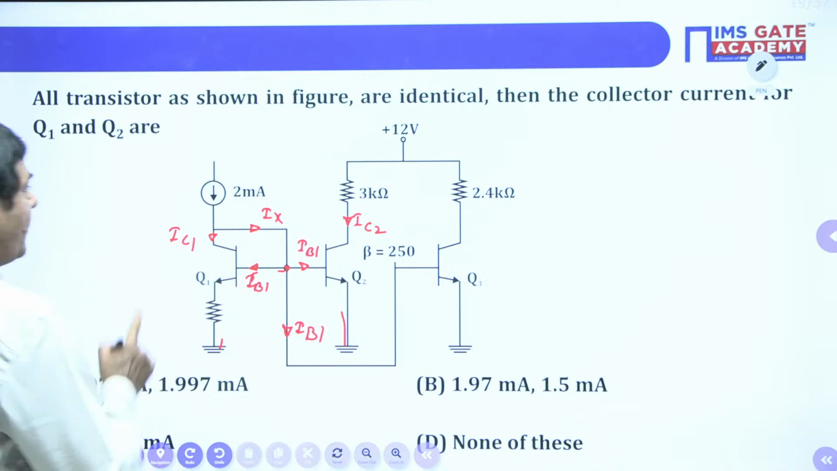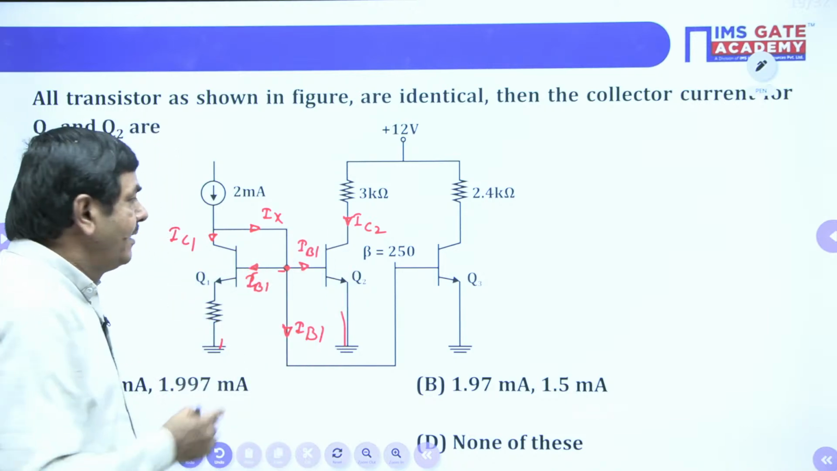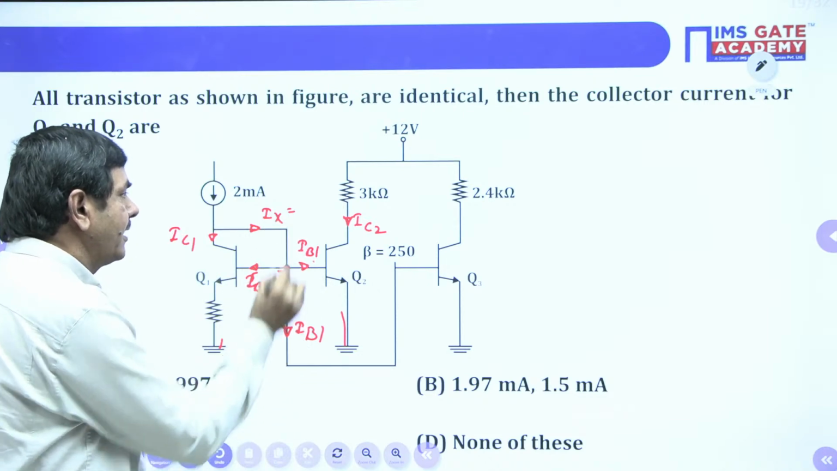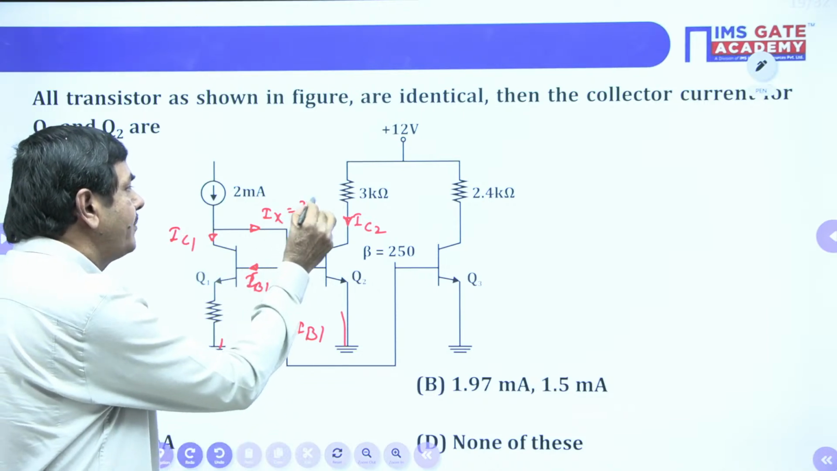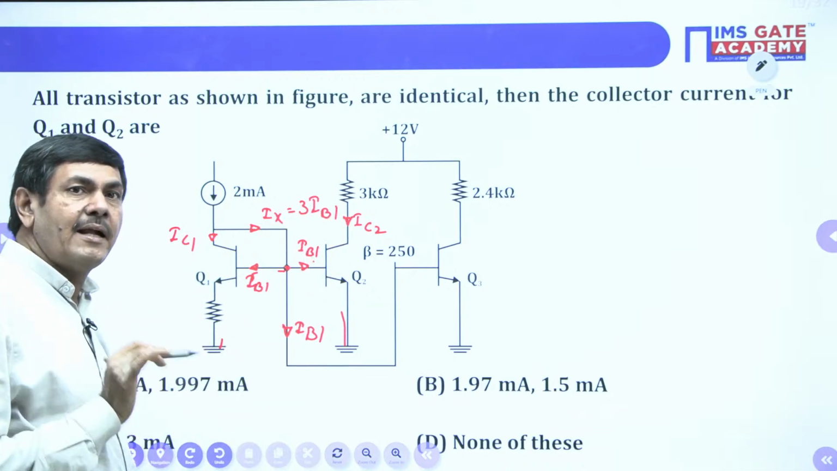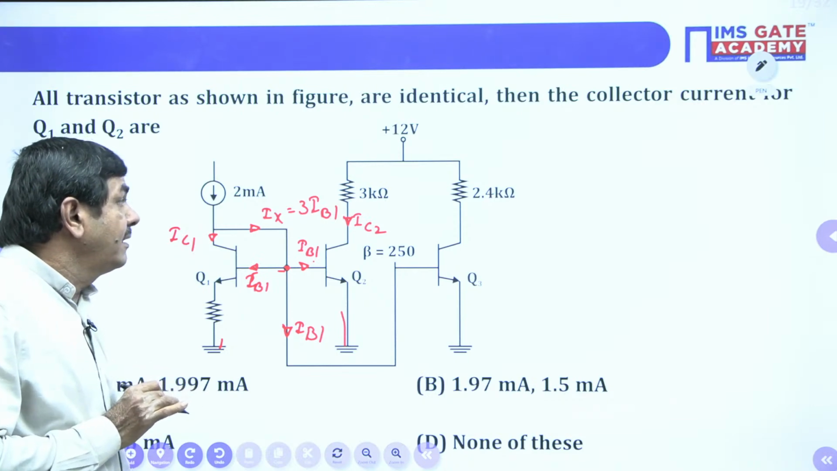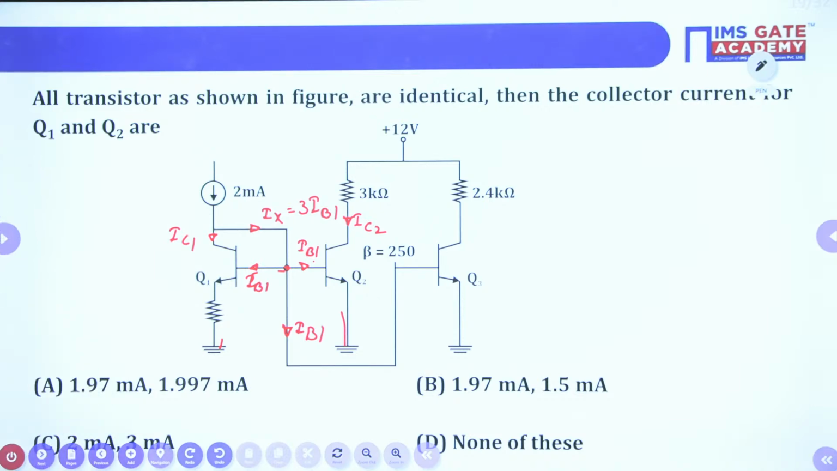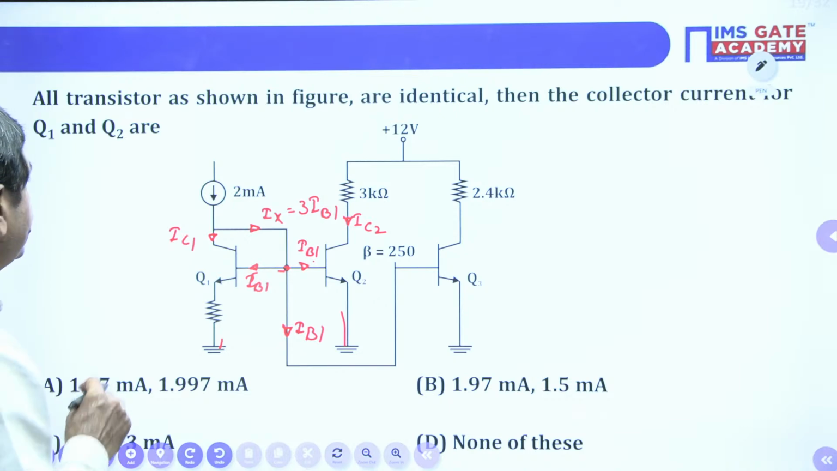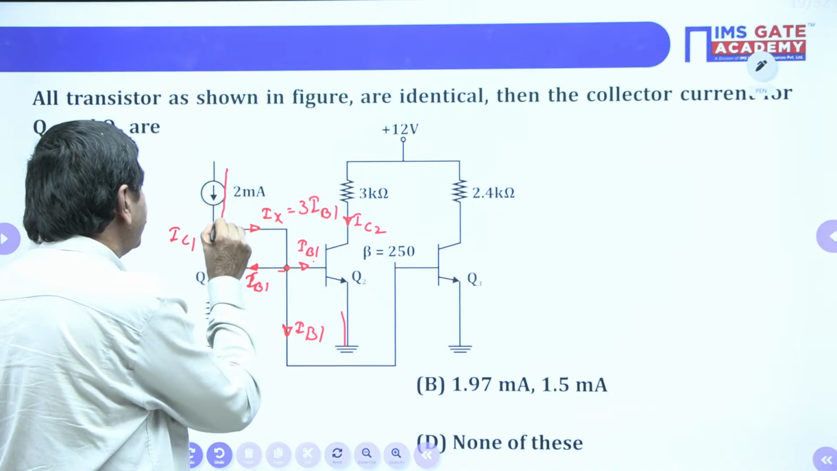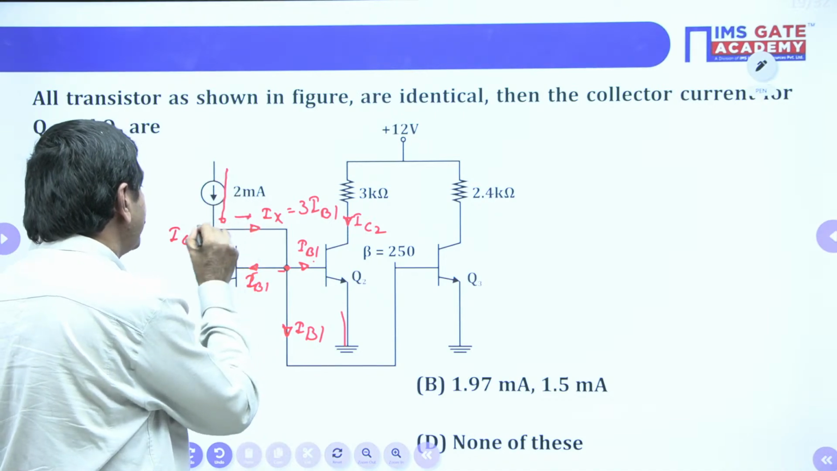But my aim is to find IC1 and IC2. What is IX here? IX is this current plus this current plus this current. The addition of these three currents equals 3 IB1, I can write in this problem. Now, can you find IC1 from this? How can we find it? The 2 milliamperes is dividing here. After reaching this point, it is divided. Some current goes this side, some current this side.